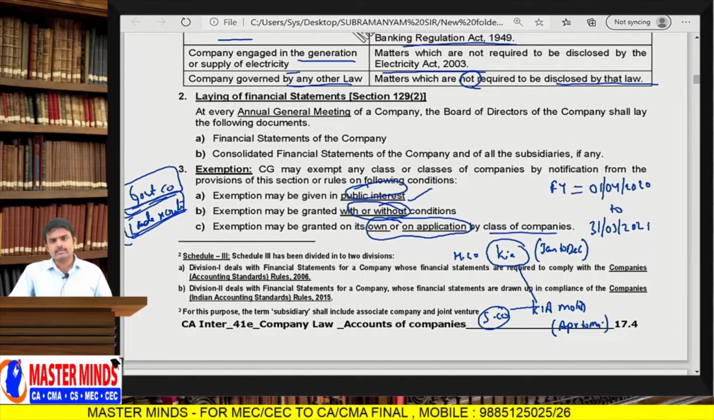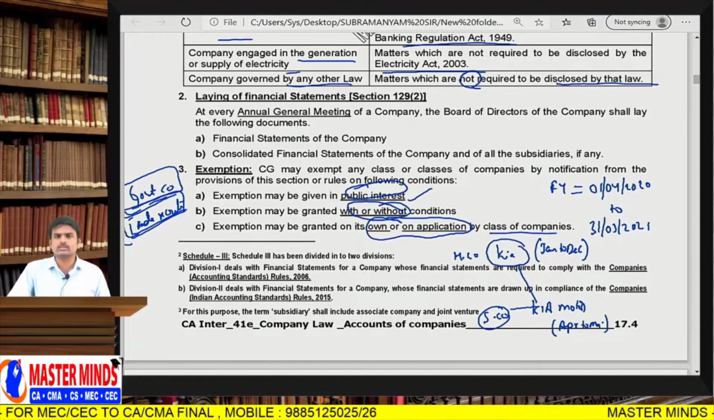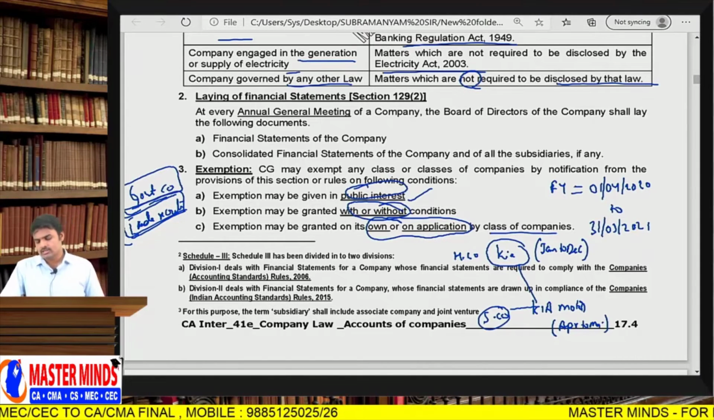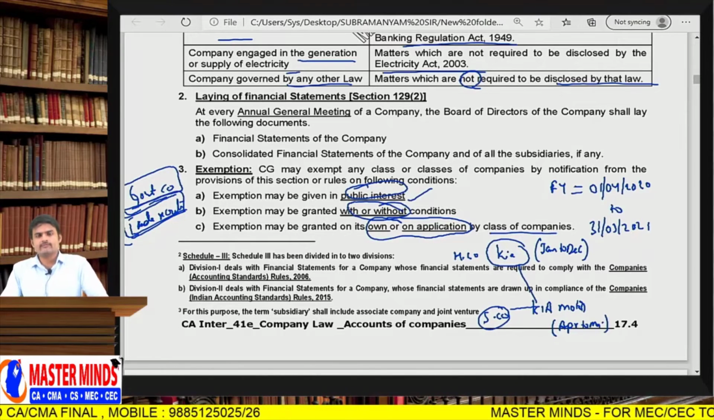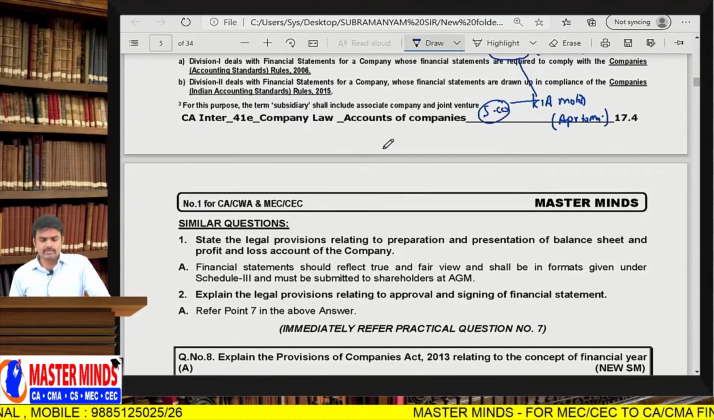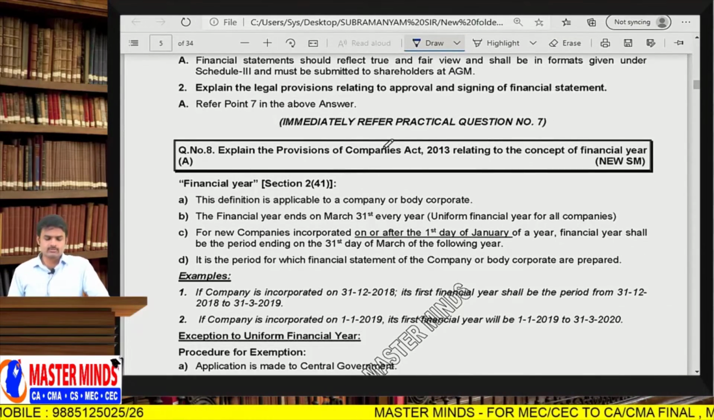If they stop investments in India, definitely industry growth will be zero, and unemployment will increase. There will be no employment opportunities. So that is the situation. In the interest of the public, whether with or without conditions, on the application filed by the company, it may grant relaxation.